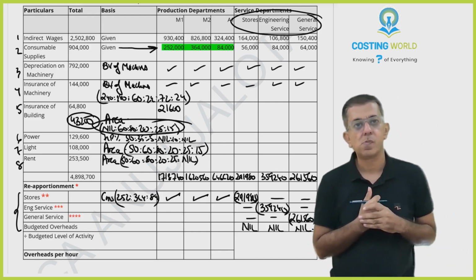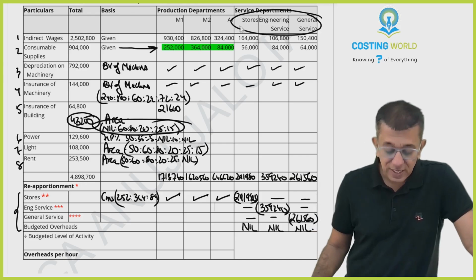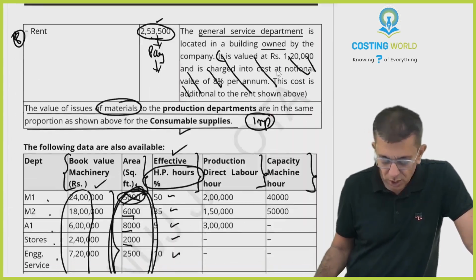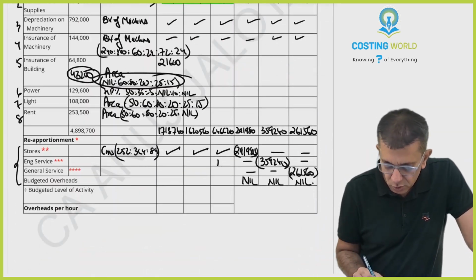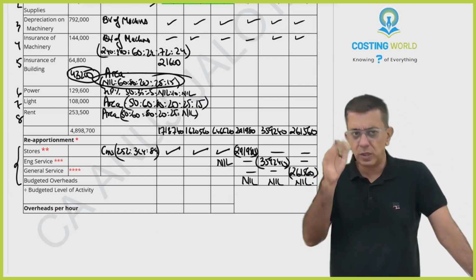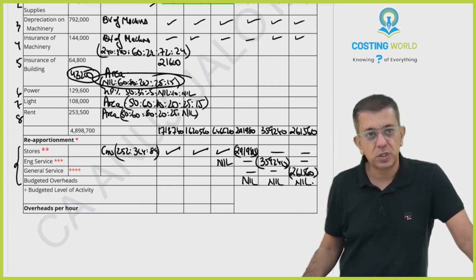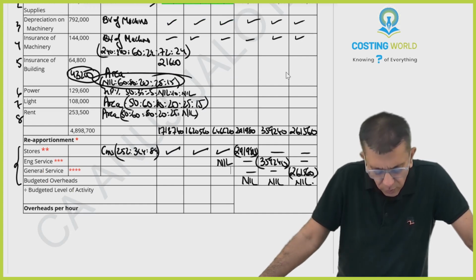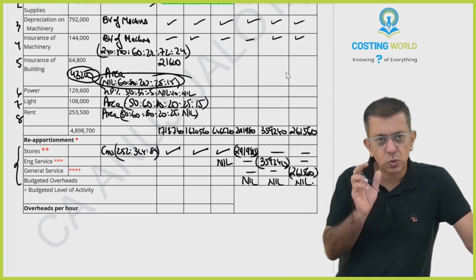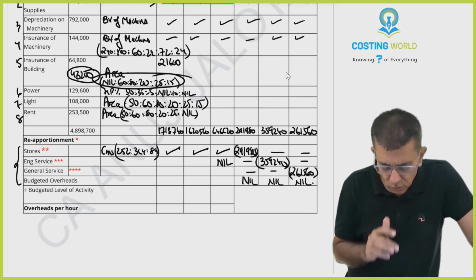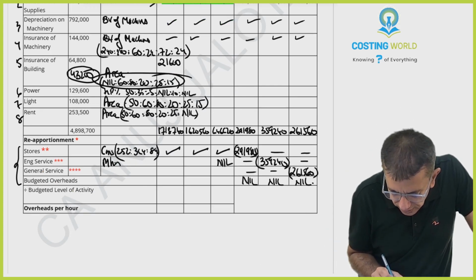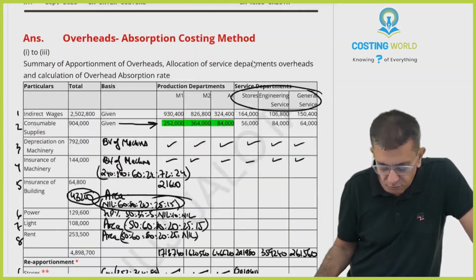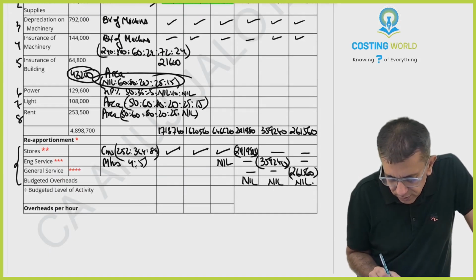Okay, engineering service. Those guys told us right in the first paragraph, engineering service division only serves M1 and M2. So therefore, no part of engineering division cost will be coming to A1 for sure. So therefore, nil. Left are the other two, M1 and M2. In what ratio to take? I guess these two divisions are dependent upon machine hours. So I think a better option is to take the ratio of machine hours over here. That thing was over here, machine hour capacity 4:5. That ratio I'm taking over here.